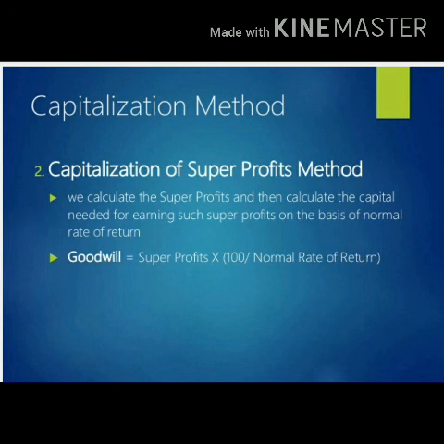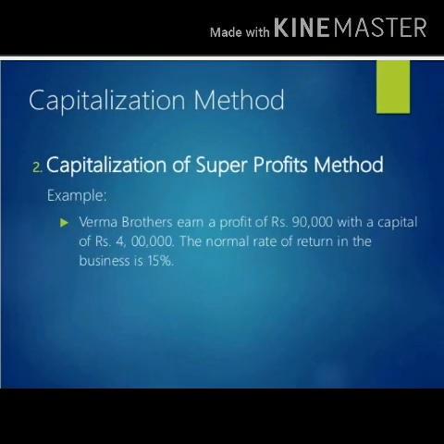Now the capitalization of super profit method. We calculate the super profit and then calculate the capital needed for earning such super profit on the basis of the normal rate of return. So how could we calculate the goodwill? By the super profit into 100 divided by the normal rate of return. Students, you should learn these formulas to calculate the valuation of goodwill. Clear? And this is a very simple chapter. You just have to learn the formulas.